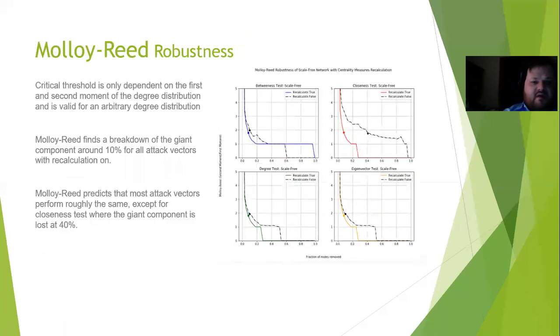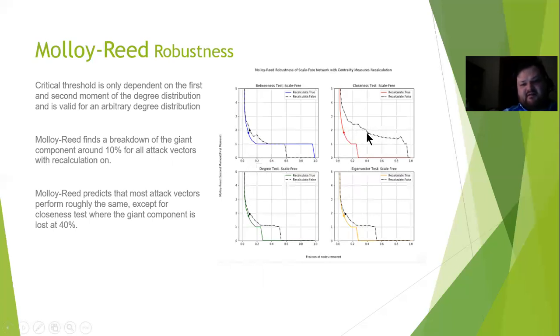Here with the Molloy-Reed criteria, we really look at the number 2. That's the criteria upon which the network is no longer intact, whereas before that point it is intact. We see that this drops quite significantly in most cases, and it disrupts around the 10% mark for everything. The solid lines are where recalculation is true, and the dotted lines are where recalculation is false.